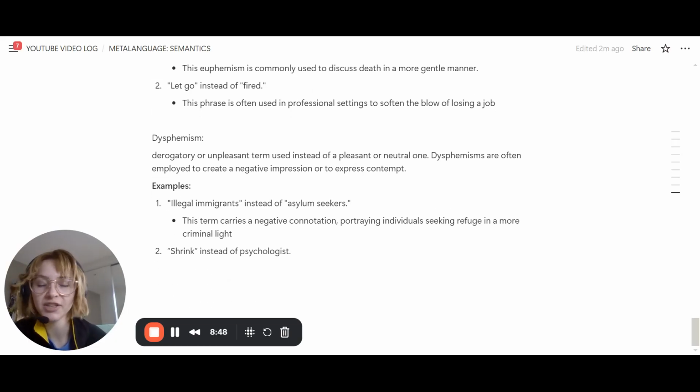So this is when, often for humor or to express contempt, we use shocking, dysphemistic, more negatively connoted language. So for example, illegal immigrants instead of asylum seekers, or shrink instead of psychologist. We're trying to bring about much more negative connotations or negative feelings because we're trying to shock people. Or we're trying to portray things in a certain way that is more negative than the original meaning.